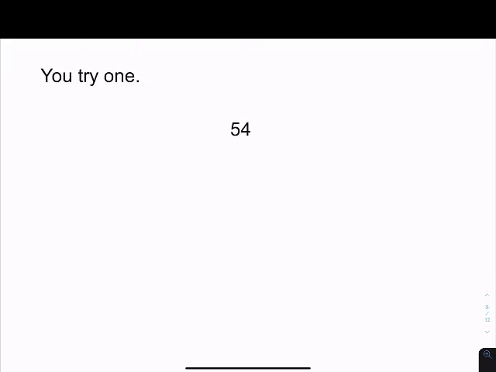What about 54? Well, 54, the first 2 numbers that come to mind to give me 54 would be 6 times 9. Now you could use others. 27 times 2 will also work. There's some other things that will work, but just do the first 2 that come to your mind. And then we look at the 6 and the 9, and we ask, are they prime?